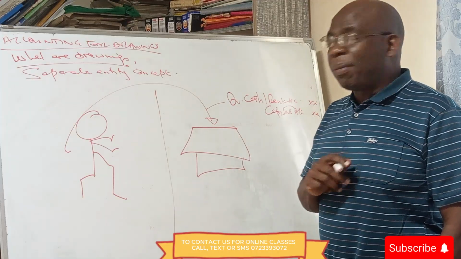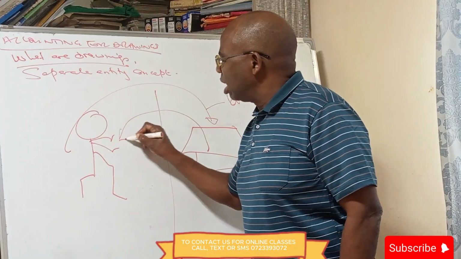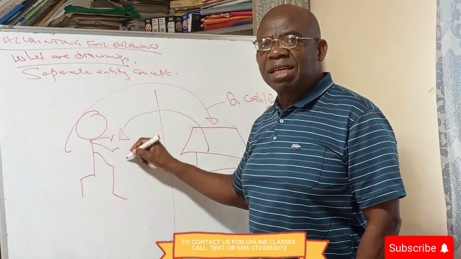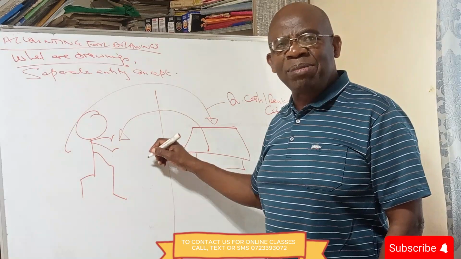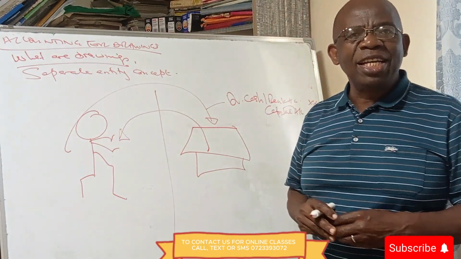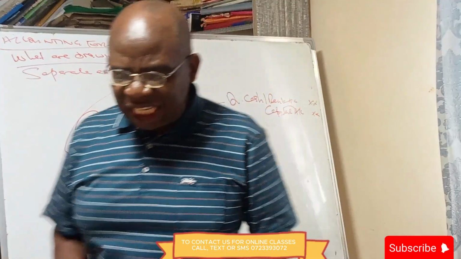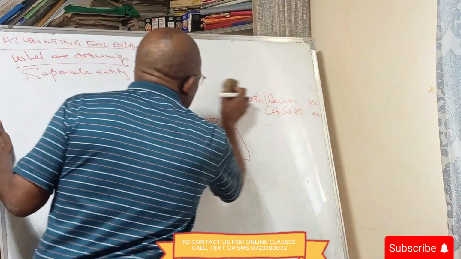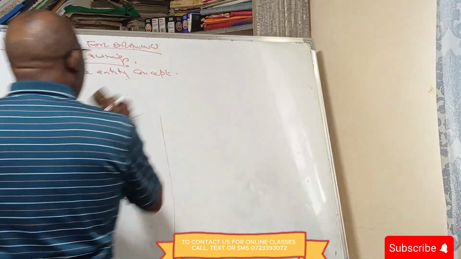The owner may get to a point where he takes some things from the firm for himself. This one he's bringing to the firm. There are times that the owner takes things from the firm to himself. Whatever he takes from the firm to himself is called drawings. It is the things that he's drawing from the firm.